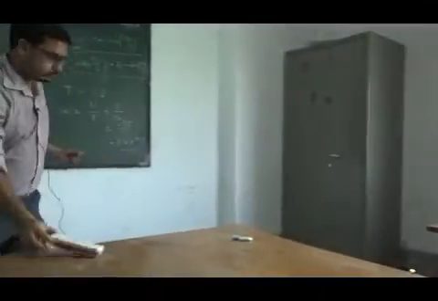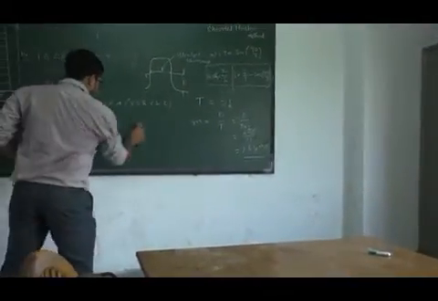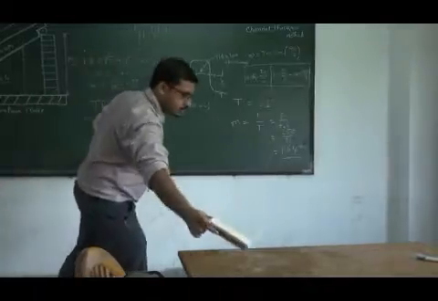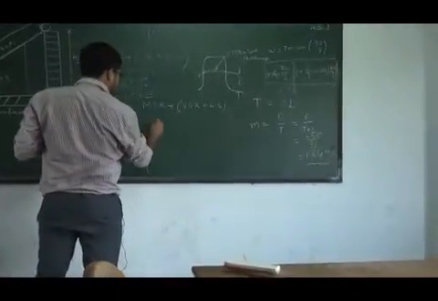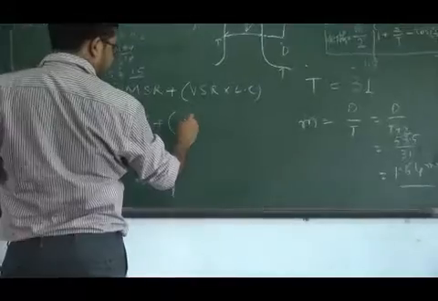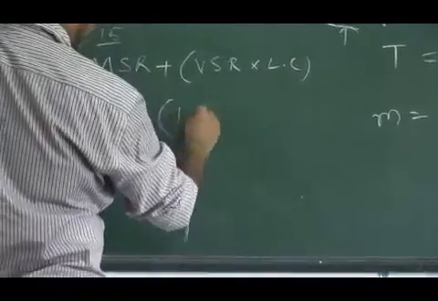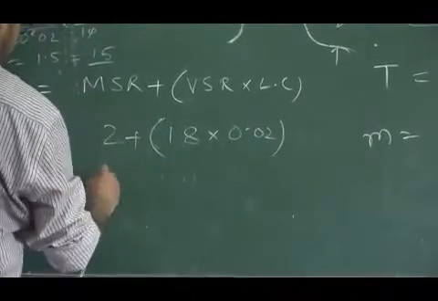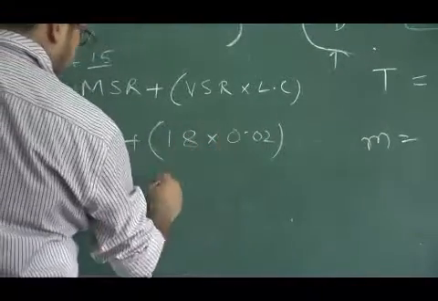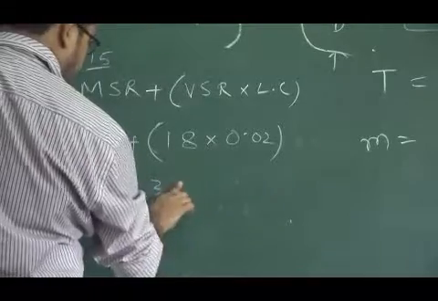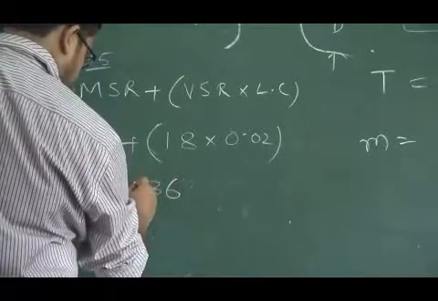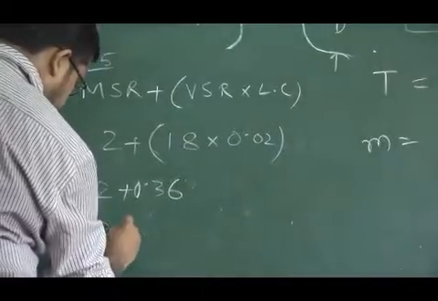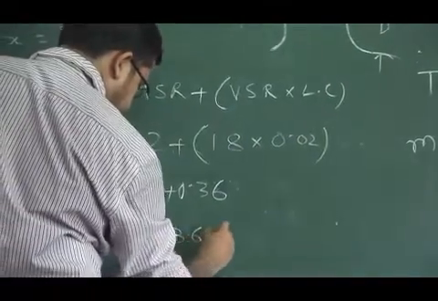We calculate the thickness by the same process: main scale reading is 2, vernier scale reading is 18, and least count 0.02. So what will be the reading? 2.36 mm.